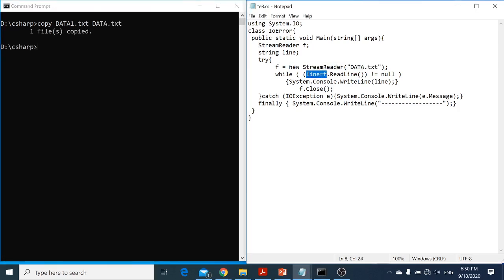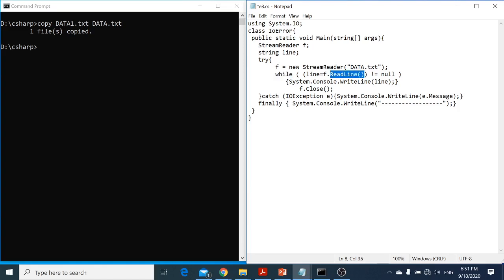Now I'm having a file, so it will open the file, and now I'm trying to read. Listen, it will read the value f.read, and it will bring the line into this line. And if this line is not equal to null, it will come inside. So this is a while statement, and it will keep on looping until it finds the null, meaning end of file comes in.